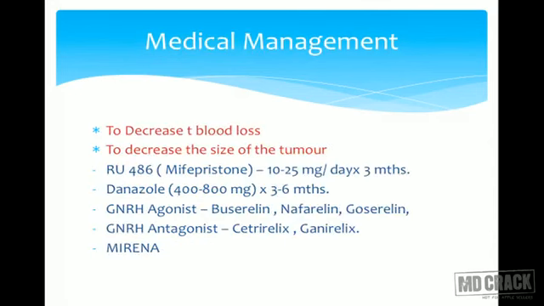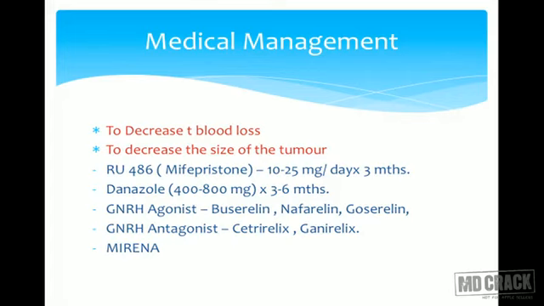Medical management, the main aim or purpose of medical management is to decrease the blood loss. Till we are planning for a surgery in that particular patient, we want her to have decreased blood loss, and we want to build her hemoglobin to make her fit for the surgery. So during that time, we can put this patient on medical therapy, and this will cause decrease in blood loss and thus help us build her hemoglobin.